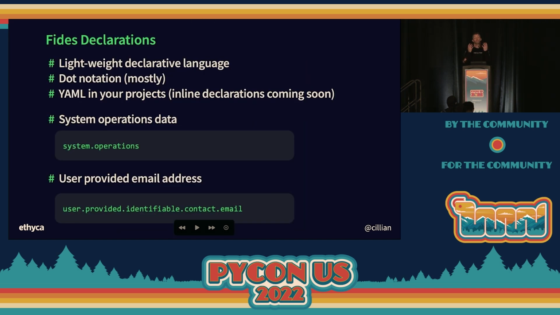So then we get into how you actually declare, like how you write this stuff. It's pretty simple. Like I mentioned, it's intentionally lightweight and declarative in style. It's dot notation mostly. You'll see there's some snake case in there in some places, which is not ideal. We're working on it. You declare it as YAMLs in your projects. We're currently working on a version that allows you to declare it inline in whatever language you're working in. Obviously, first for us is Python, then Java and Scala. But effectively today, you declare it in distinct YAML files that you check into your projects.